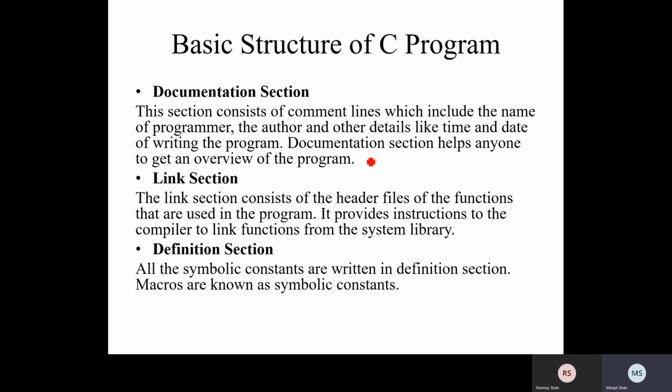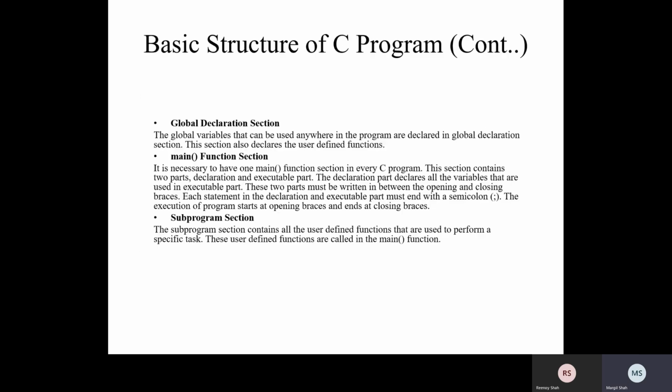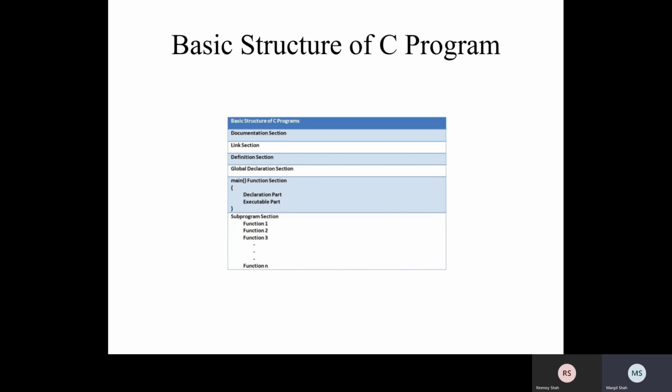Okay, so I can say that this is not mandatory. Then the linking section. So in simple terms we can say that there are 1, 2, 3, 4, 5 main sections, and 6 is the other functions. Out of these, again the documentation section is not a mandatory section.